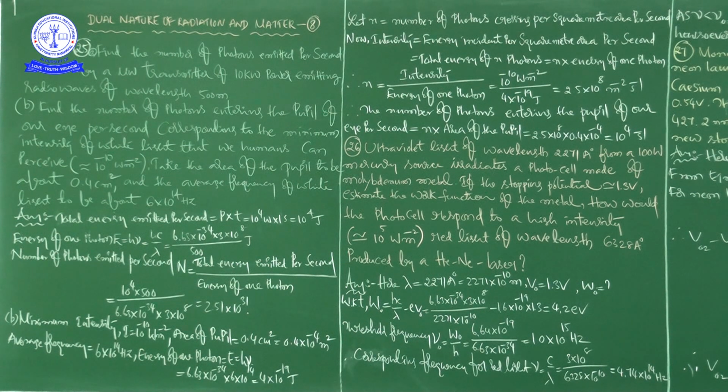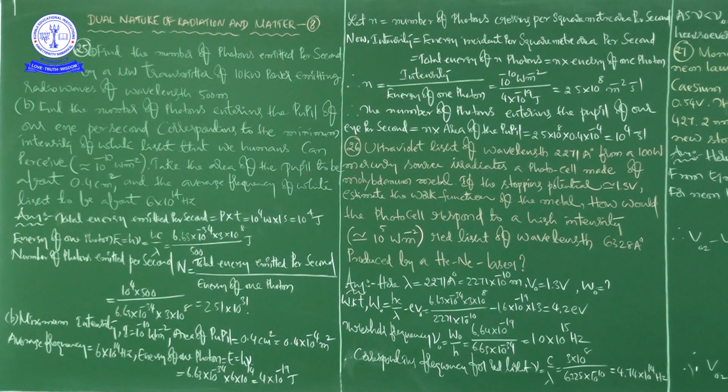So now in this problem we have to calculate the work function, and afterward we have to think about how the photocell responds to high intensity red light of this wavelength and this intensity. First we are writing the given values: the lambda value, then the V naught value 1.3 volt, and afterwards W naught we have to find.